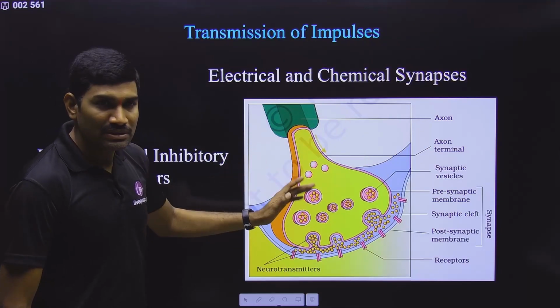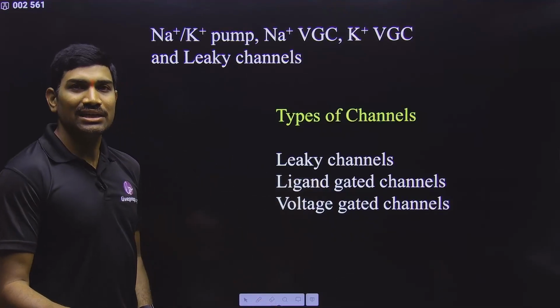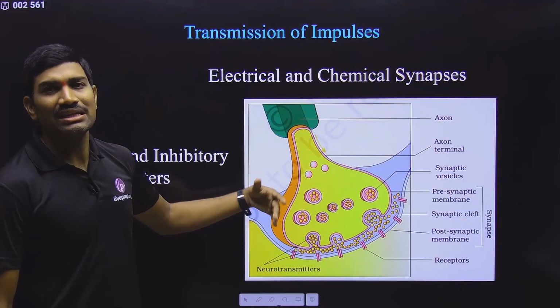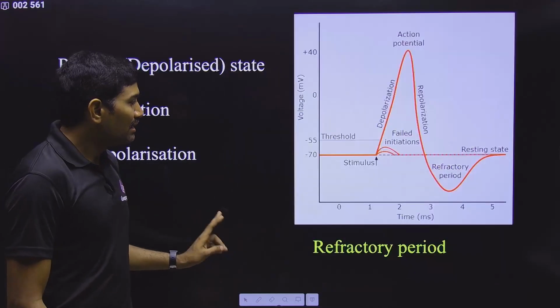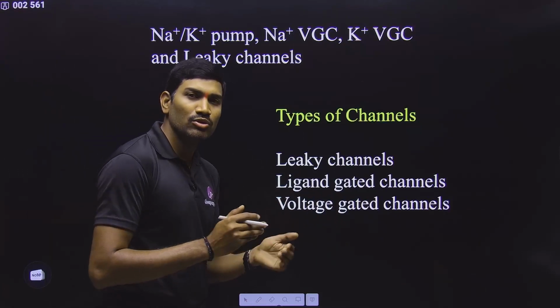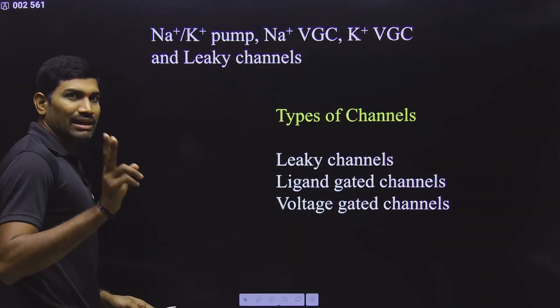So 50% of this concept you can understand when we are studying about ligand gated channels. The remaining information I will explain separately under this diagram, so don't worry. Everything we will cover, but some of the points are interlinked, so I will repeatedly talk about those things. So please observe these things. Clear?